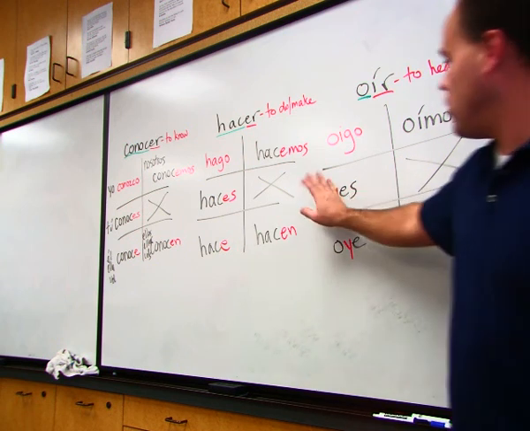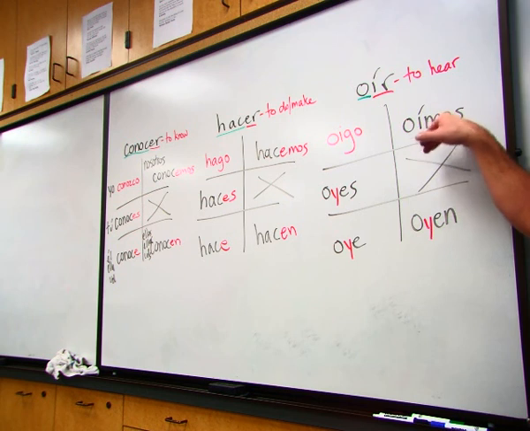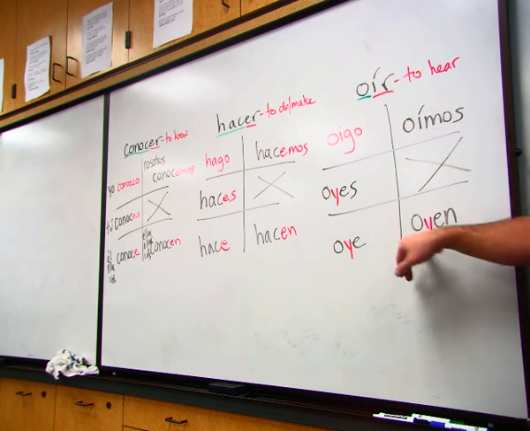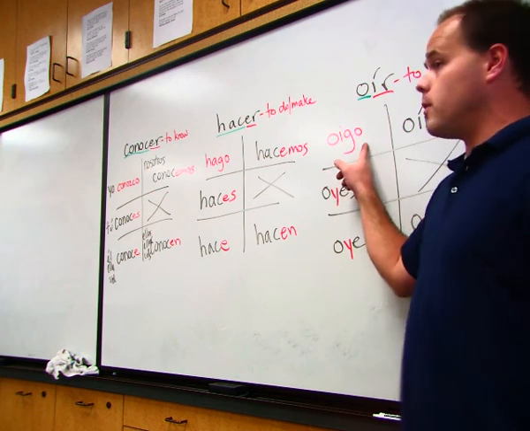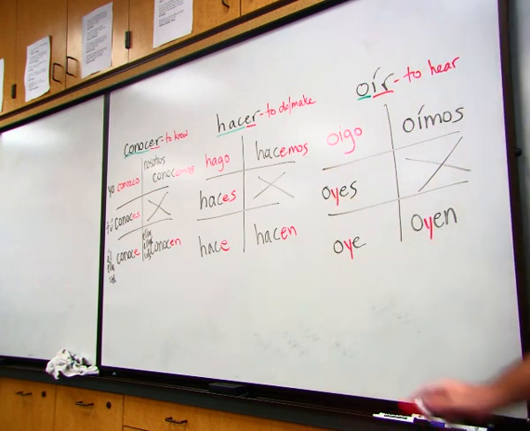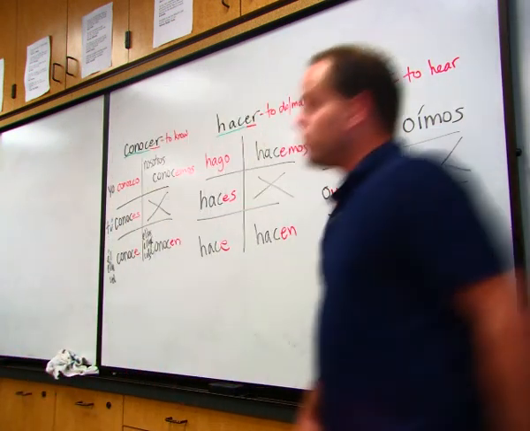So instead of being oes, it's oyes. Él y usted oye, nosotros oímos, ellos y ustedes oyen. So we've got to remember that Y there. So not only is this an irregular yo form, but it's also a stem changing verb, in which case it adds another letter into the stem. All right. Are there any questions on those?